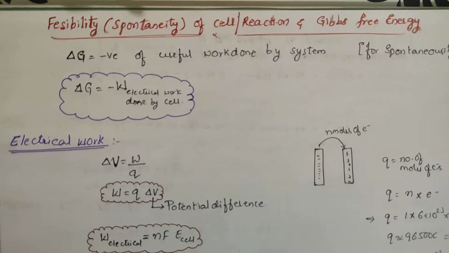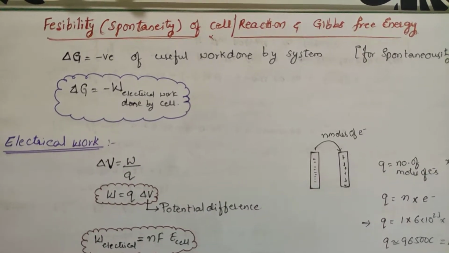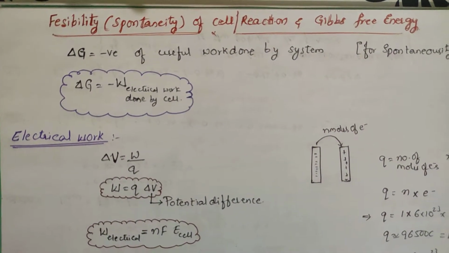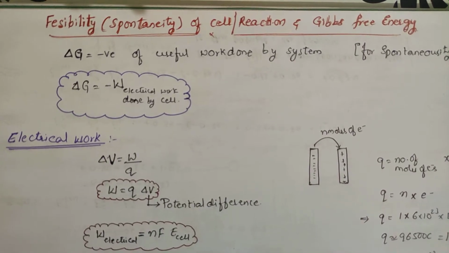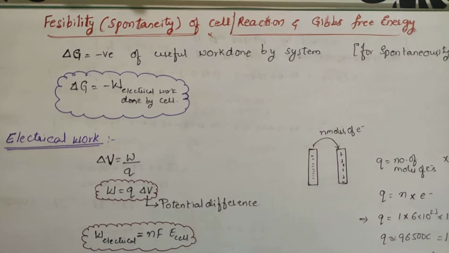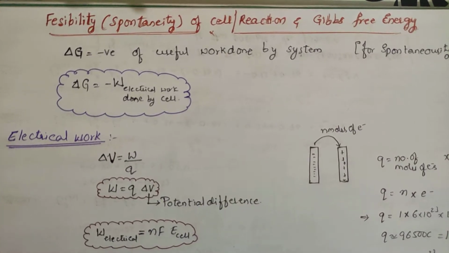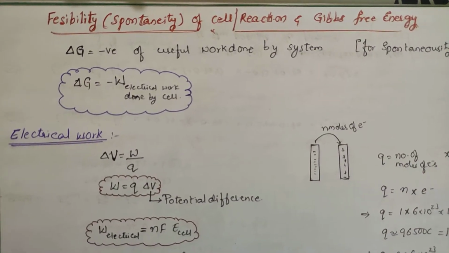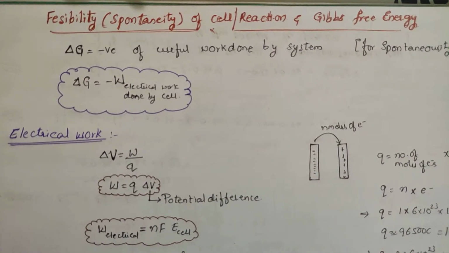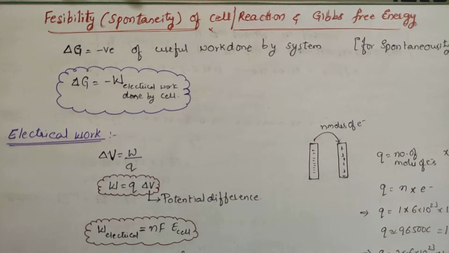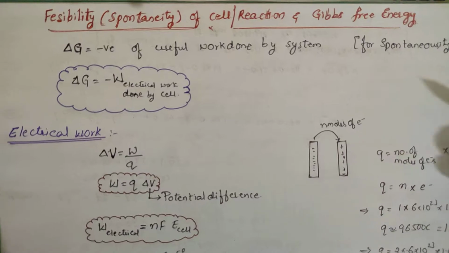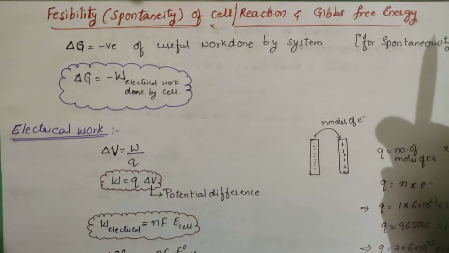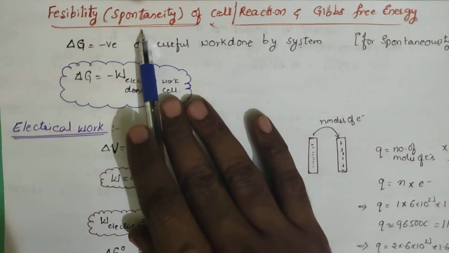Right, today in this session we are going to deal with the feasibility or spontaneity of a cell. What is meant by feasibility? Feasibility means whether a process will occur by itself naturally or not, whether the reaction is possible or not. Suppose in first year you have learnt spontaneous reactions as well as non-spontaneous with respect to thermodynamics. Spontaneous means the process which occurs by itself without, or with some small amount of proper initiation. Again I am repeating, the process which occurs by itself on its own or with some small initiation. That process is called spontaneity.